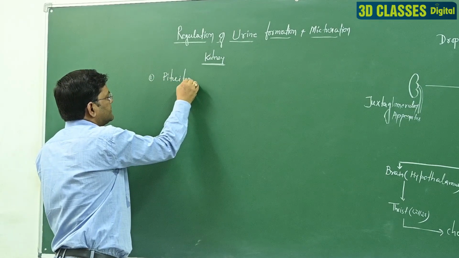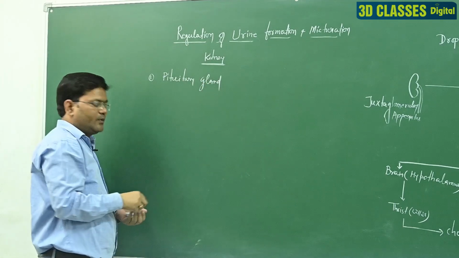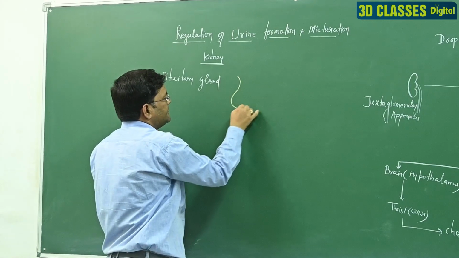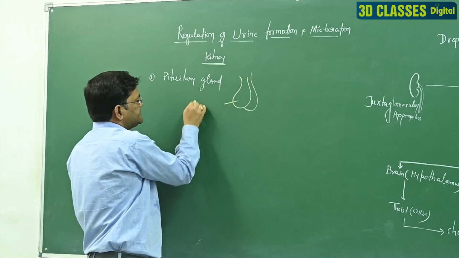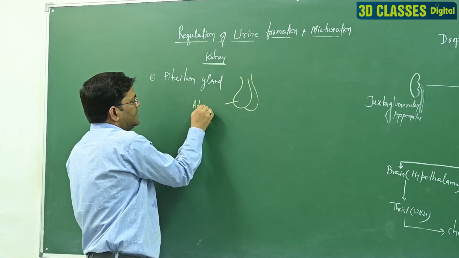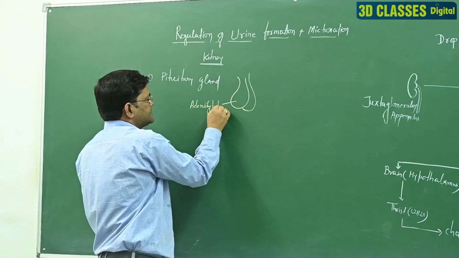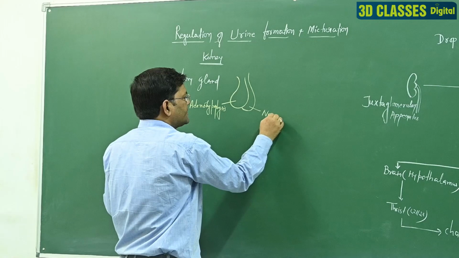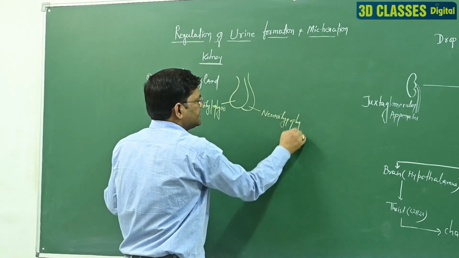Pituitary gland. It's the endocrine part, but you know the pituitary gland is generally divided into two regions. One is called adenohypophysis, and one part is known as neurohypophysis.